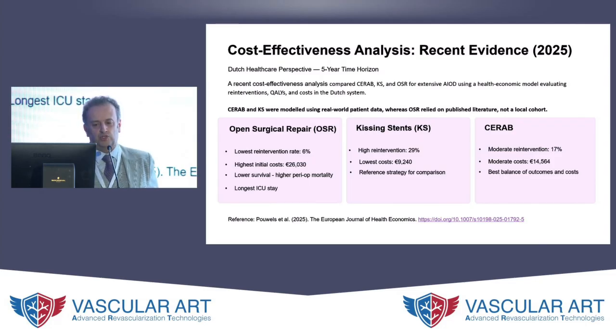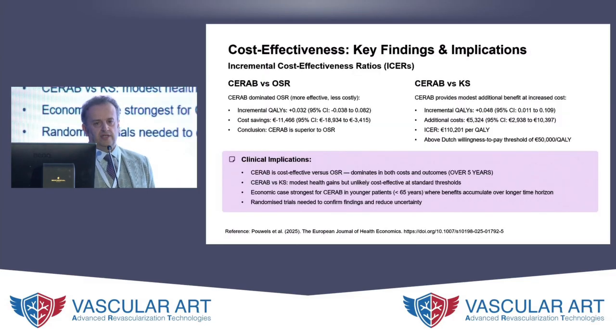But some of the data won't be surprising to you. If you look at open surgical repair, it has the lowest reintervention rate, and I think that's certainly something that nobody can deny. CERABs and kissing stents have a higher reintervention rate. But the cost itself is stark. With open surgery, the initial upfront cost is estimated at 26,000 euros versus 9,000 or so for kissing stents and 14,000 for CERAB, which allows them then to go on to look at the quality assessment.